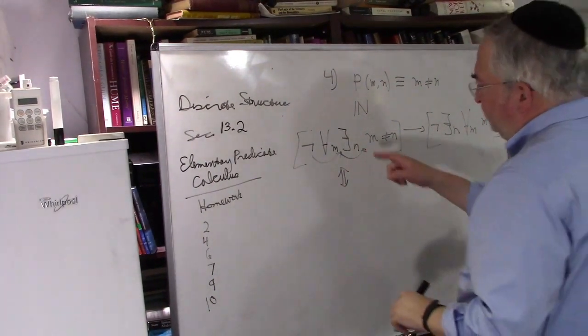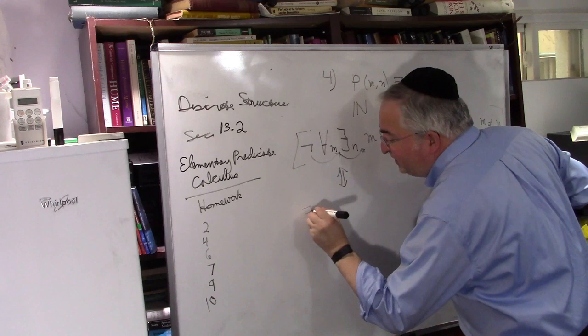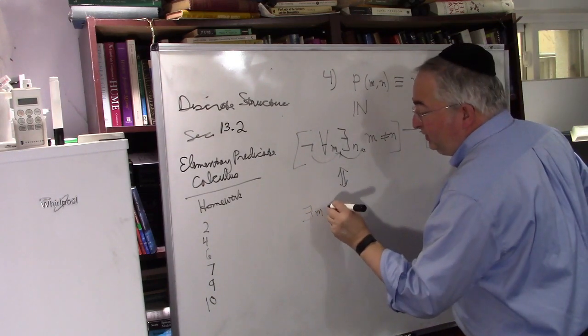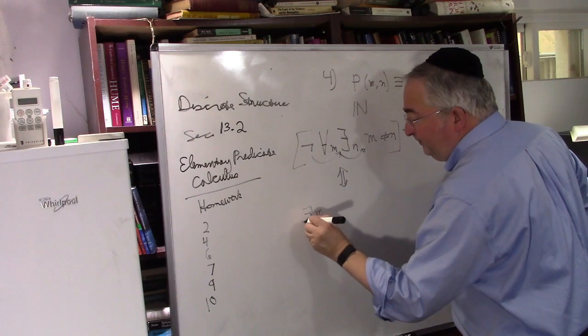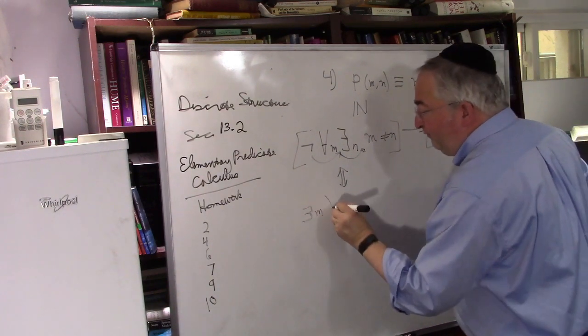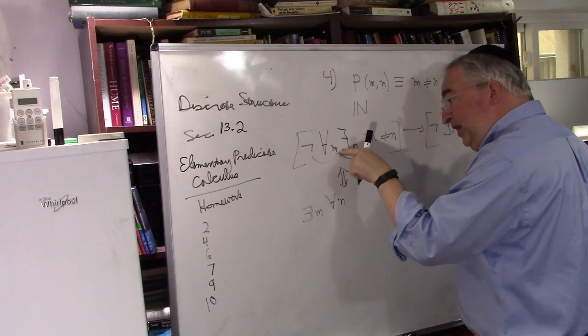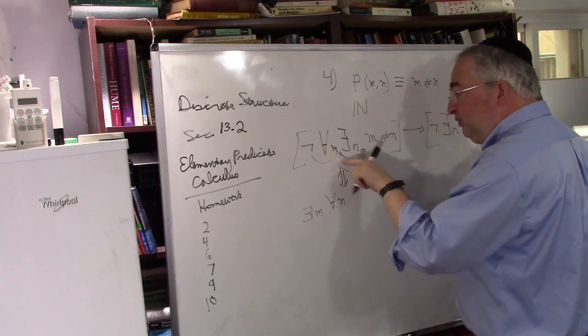So what does this say? This says there exists an M such that for all N, again, when the not goes past the quantifier, it switches the quantifier.